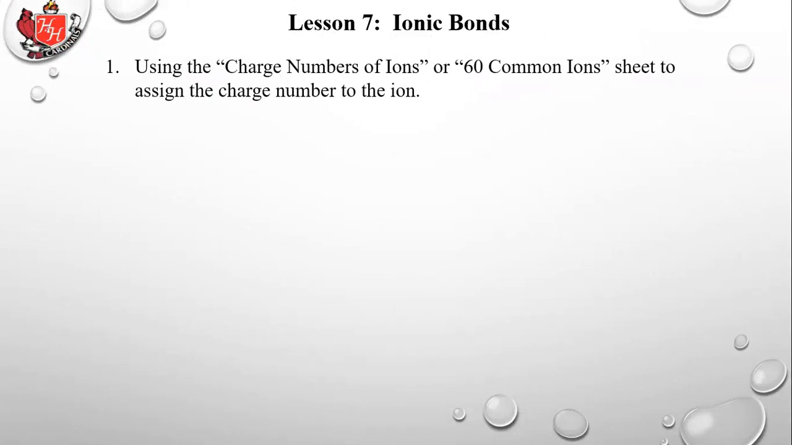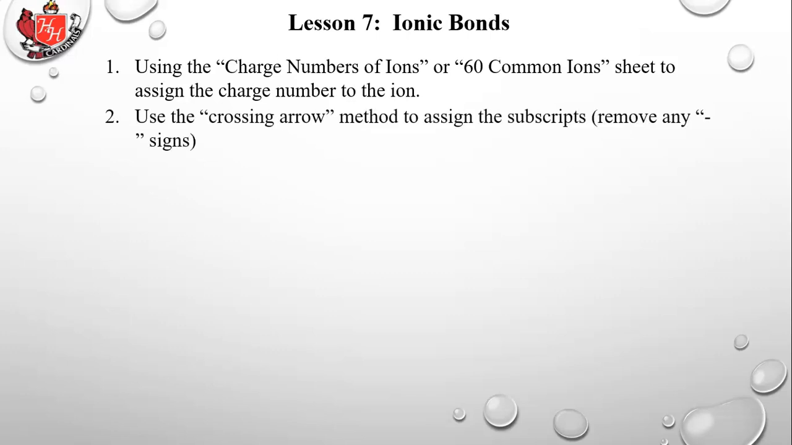So using the charge numbers of ions or the 60 common ion sheet, assign a charge number to the ion. So remember, they have to end up electrically neutral. So use the crossing arrow method to assign the subscripts. Remove any that should be minus signs. Reduce the subscripts if they have a common factor. I'll give you some of these to practice on the assignment.